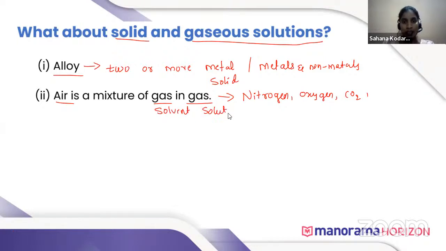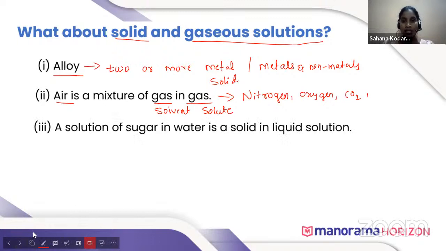So, hence, air is a gaseous solution. Next, we will see an example of liquid solution. A solution of sugar in water is a solid in liquid solution. That is, solid is solute and liquid is solvent.